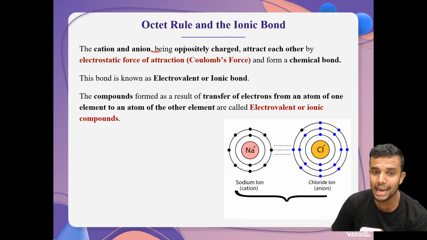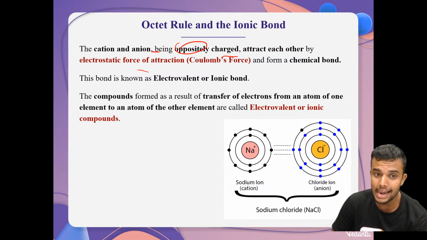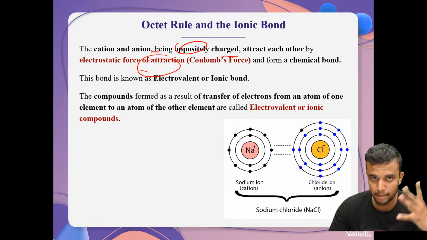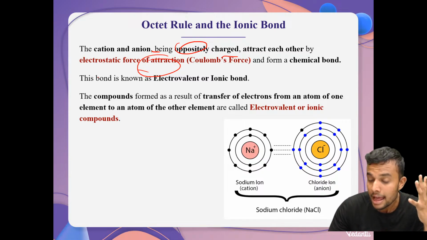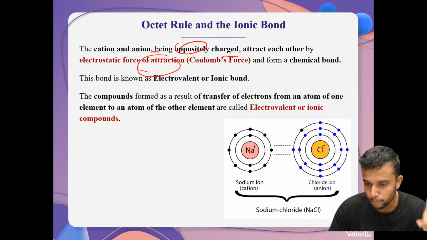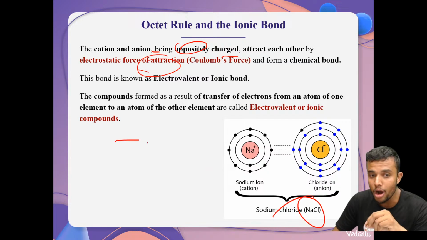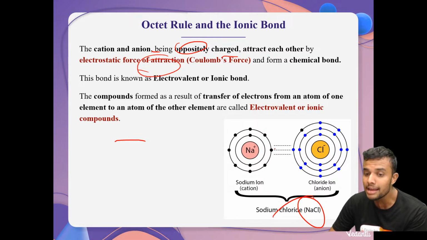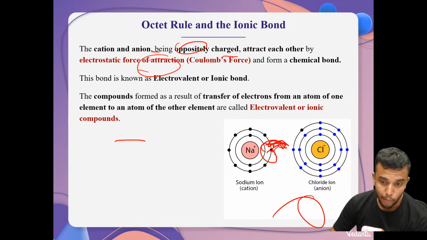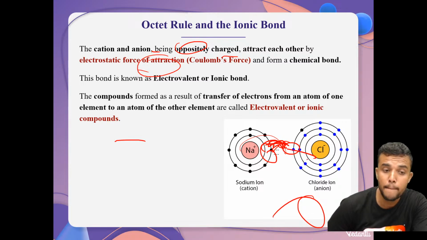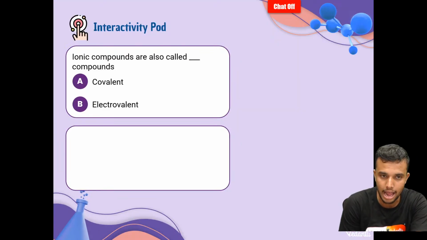The cation and anion, being oppositely charged, attract each other by the electrostatic force of attraction, the Coulomb force. Positive charge always attracts negative, and negative always attracts positive. Then it forms the sodium chloride molecule. An ionic bond is a chemical bond formed by give and take: one element gives the electron and another accepts it. This is the criterion behind the ionic or electrovalent bond.